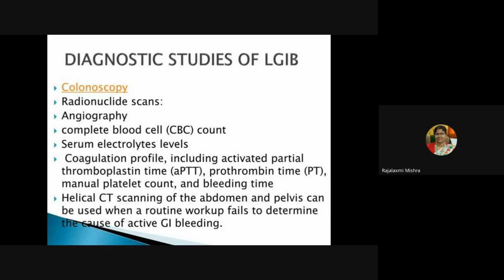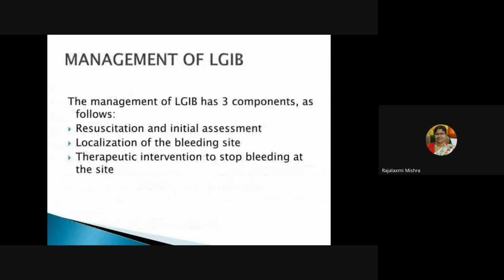CBC you have to do for knowing the hemoglobin and the RBC count, etc. Then coagulation profile, including activated partial thromboplastin time, prothrombin time, platelet count, and bleeding time. Then helical CT scanning of the abdomen and the pelvis can be used when a routine workup fails to determine the cause of active GI bleeding.